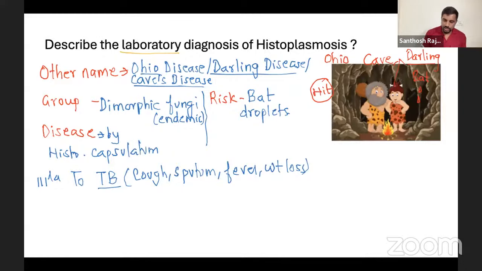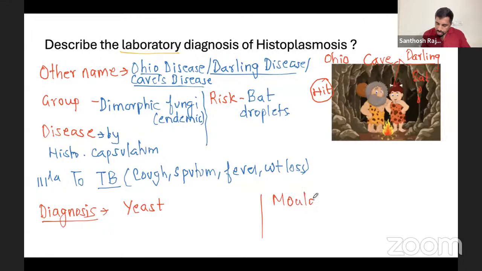Now, for us the important part is the diagnostic part. So what are you going to do in the diagnosis? For any dimorphic fungi, the specimen will grow in two forms. One, you will grow in a yeast form, and the other one is your mold form. Whenever you grow it, you will get two forms. The yeast form here would be yeast cells that are usually intracellular.